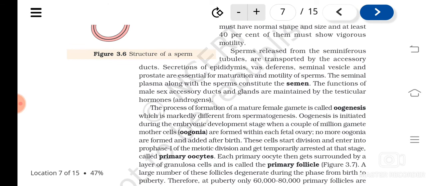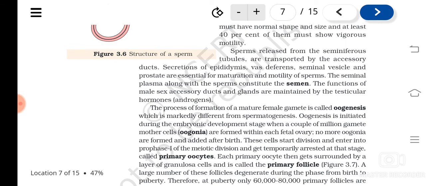I told you, when the female child is in the mother's womb, when other organs like the heart, liver and kidney are formed, organogenesis happens in the female fetus. At that time the ovary also develops, and a couple of million gamete mother cells, known as oogonia, are found in each fetal ovary.